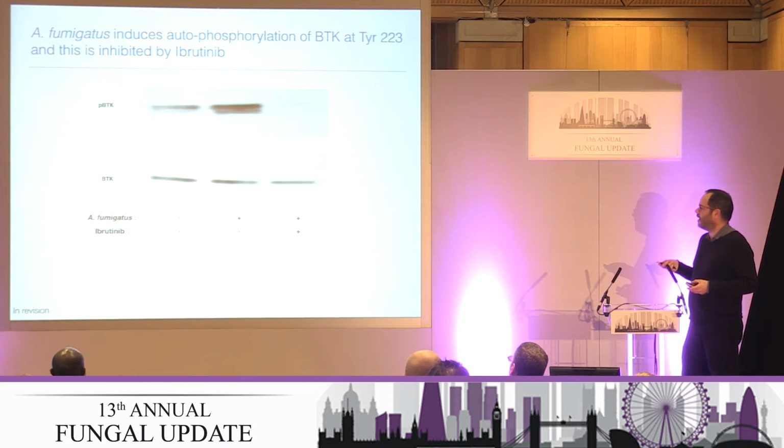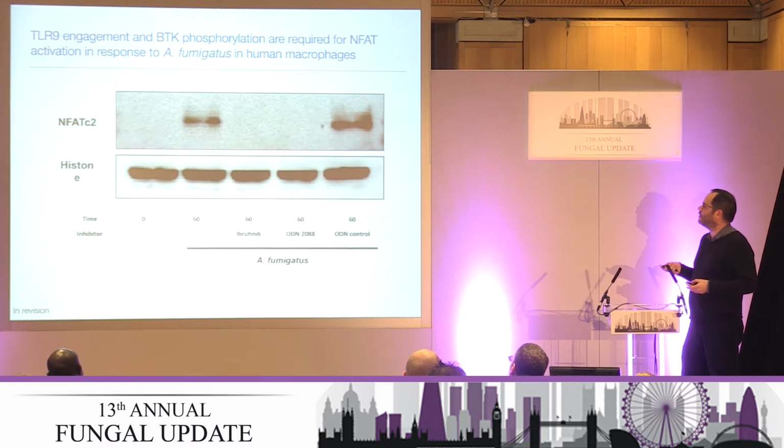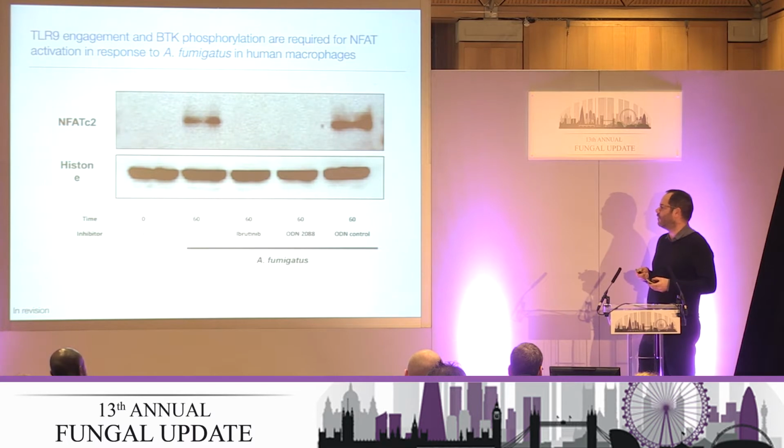We showed that the phosphorylation of BTK occurs in response to aspergillus and is blockable completely with ibrutinib, and that BTK phosphorylation is also required for NFAT and NF-kappa B translocation, as shown with this study here. In addition, using blockade with either ibrutinib or TLR9 with ODN-2088, we can also turn off the NFAT signaling pathway, suggesting both of those molecules are important.